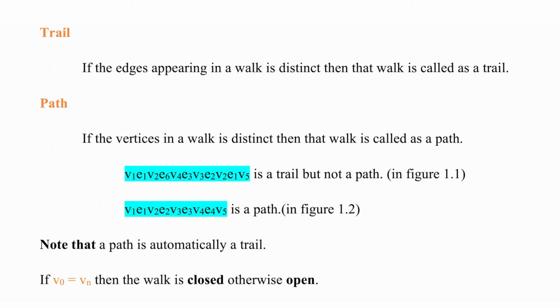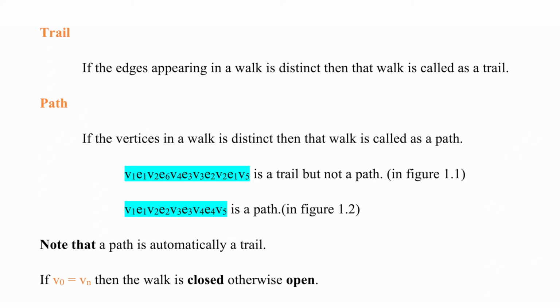Whereas V1, E1, V2, E2, V3, E3, V4, E4, V5 is a path because the vertices are distinct. A path automatically becomes a trail. If the vertices are distinct, then obviously the edges are going to be distinct, which means that every path is a trail.